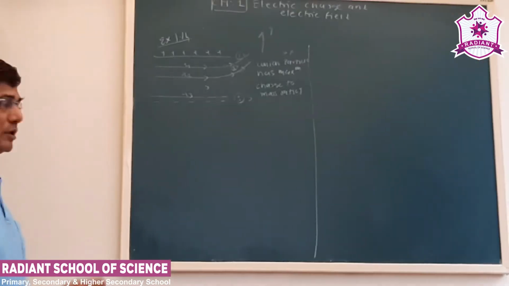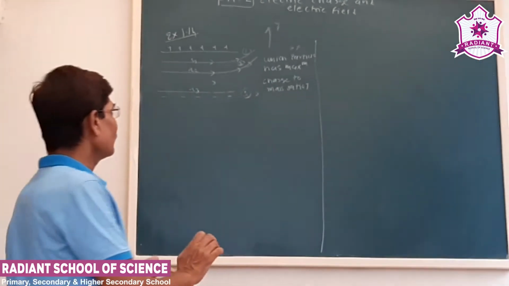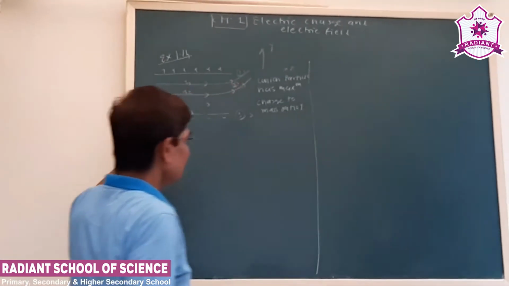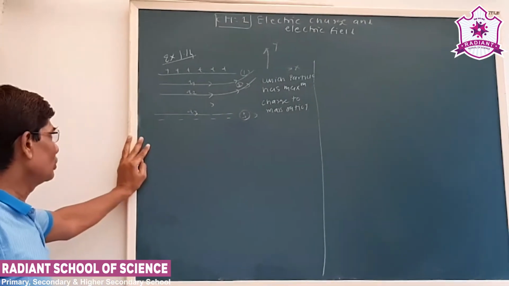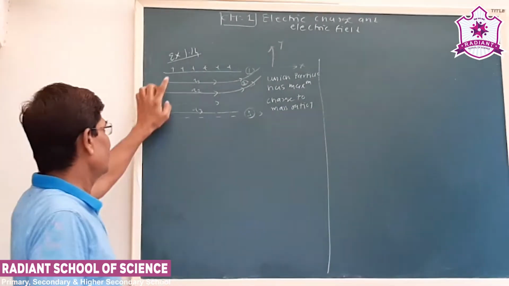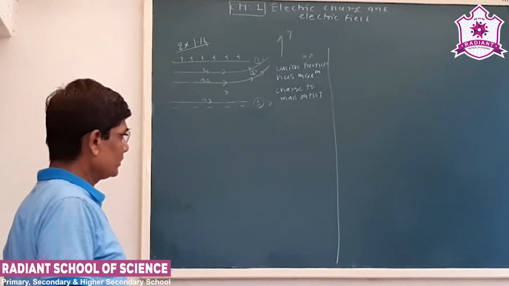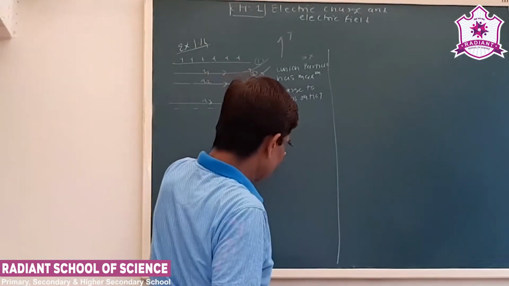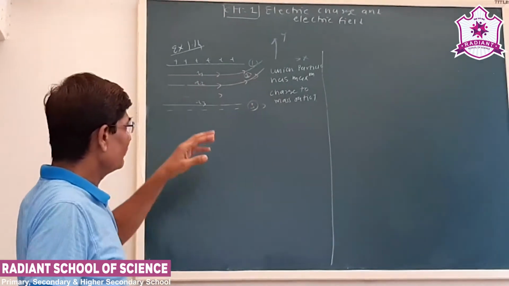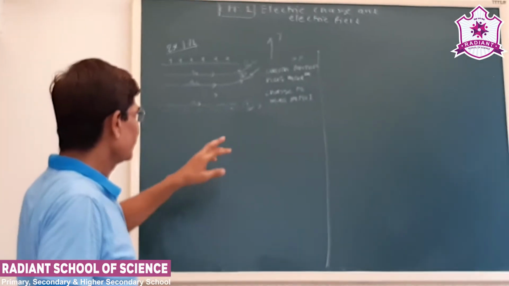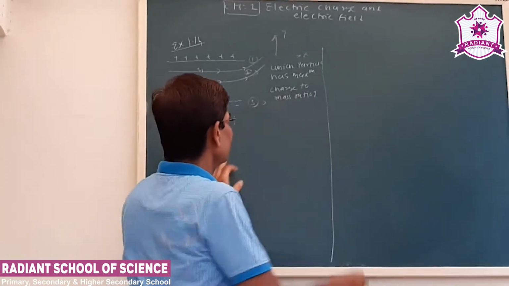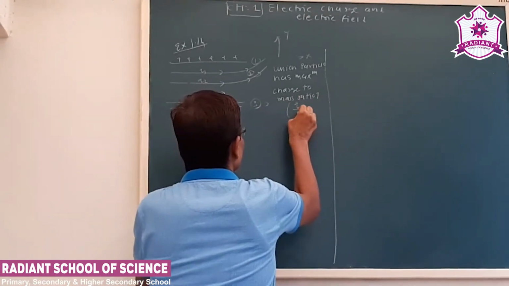Now see our next question. Exercise number 1.14. Now see, here they have shown the motion of three charged particles, let us say Q1, Q2, Q3, in a uniform electric field like this. Now by using this, for which particle the maximum charge to mass ratio, that is Q upon M, we have to find out.